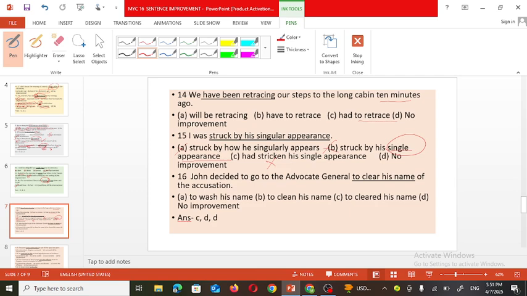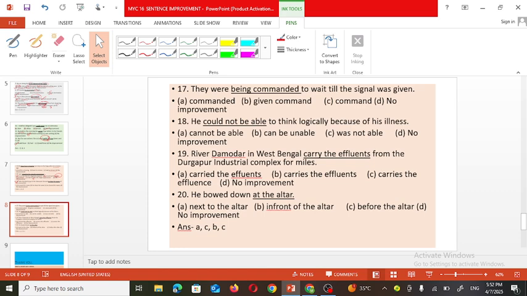John decided to go to the Advocate General to clear his name of the accusation. Here, John decided, simple past tense, to go to the Advocate General. And for what? To clear his name. So grammatically, there is no error in the sentence. So no improvement is needed even in the 16th sentence. Now see the next one.